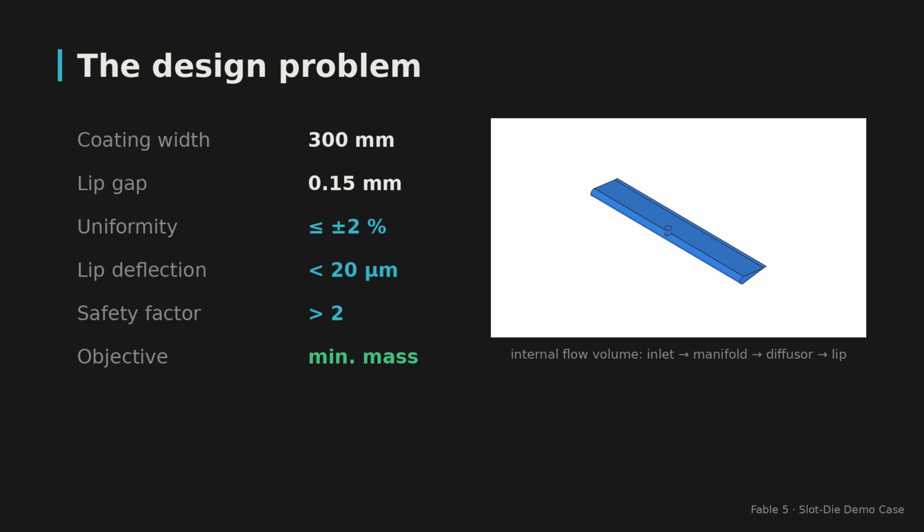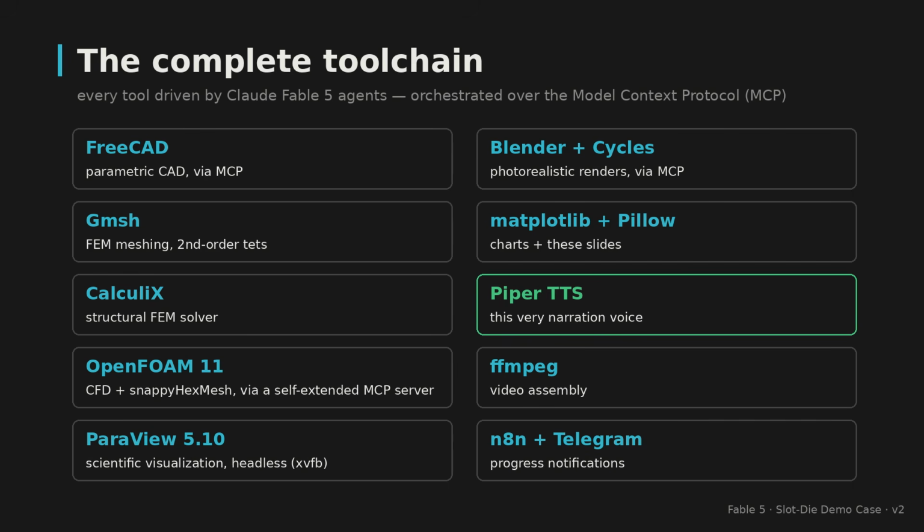A slot die head spreads fluid from one inlet into a perfectly even curtain across 300 millimeters. Inside, a manifold, a diffuser, and a lip land, a slot just 0.15 millimeters high. The rules: uniformity within ±2%, lip deflection under 20 microns, safety factor above 2. The goal: minimum mass. Behind the study stands a complete open toolchain, orchestrated by Claude Fable 5 agents through the